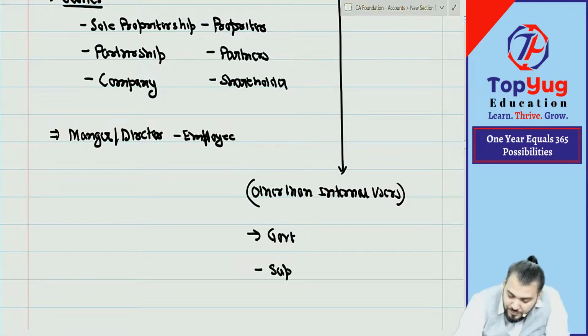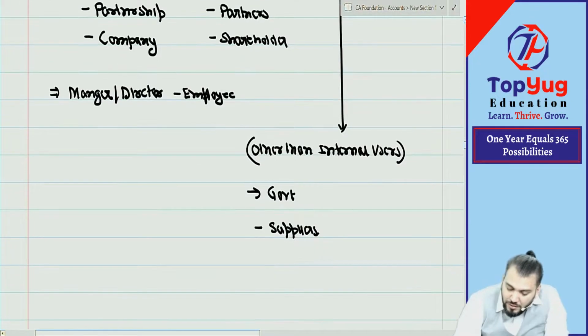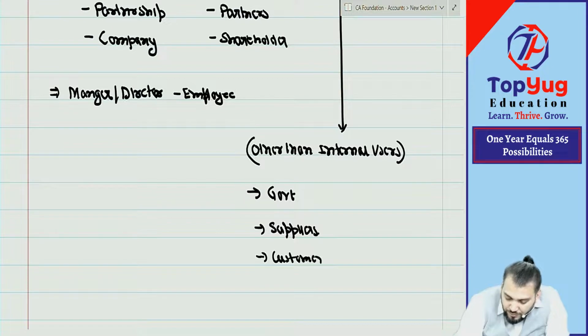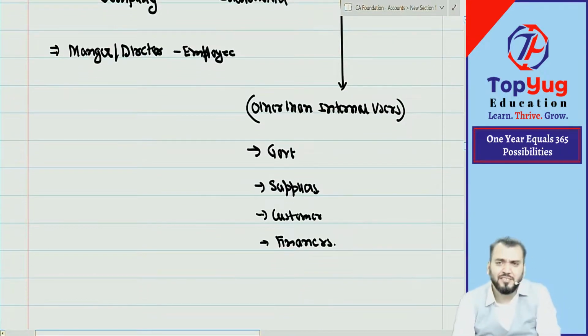Suppliers? Yes or no? Then customers? Yes or no? Financiers, meaning banks? Yes or no? Correct.